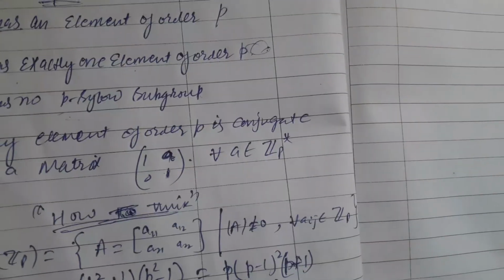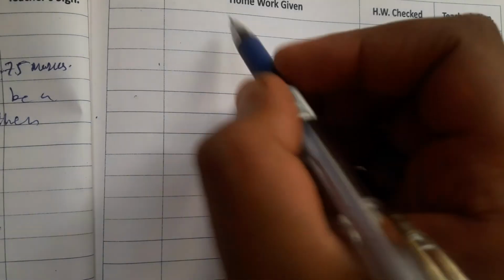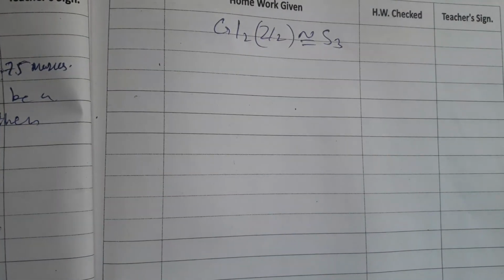If you want to do this very easily, immediately, just think about GL2 over Z2, which is isomorphic to S3. By this example we can solve the whole question.